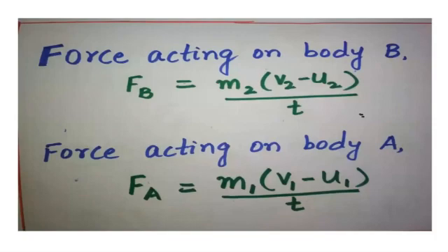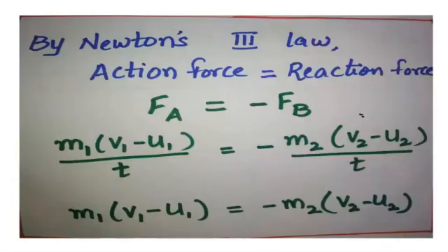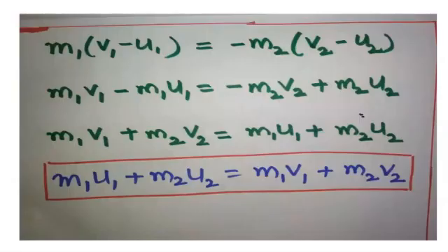That is, what is the force acting on B and what is the force acting on A. So F_B you have written as m2 (v2 minus u2) by t, and F_A is equal to m1 (v1 minus u1) by t. Then action force is equal to reaction force, so with a negative sign you have to write that equation: F_A is equal to minus F_B. The minus sign indicates that it is moving in the opposite direction. Okay. So that same equation I have written here for F_A and F_B with a negative sign. t will get cancelled. Then only the numerator you have to write, and with the numerator you have to remove the bracket and expand it.